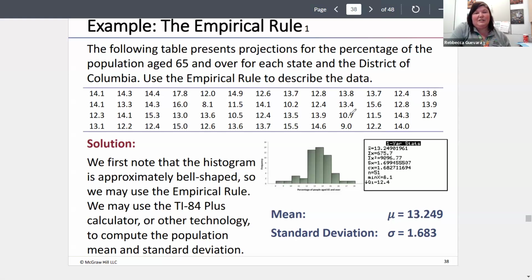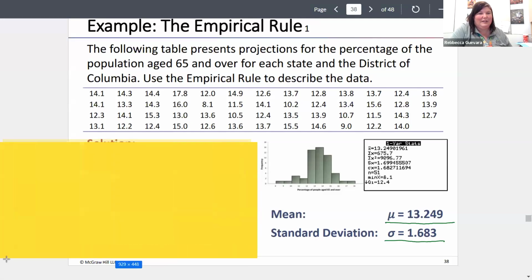So if we put this data into our one-var stats, our mean would be 13.249 and our standard deviation is 1.683. If we want to use the empirical rule to describe the data, what we can do is this.